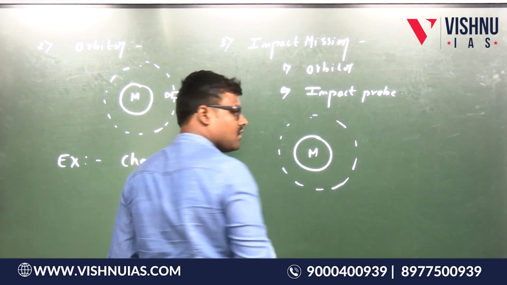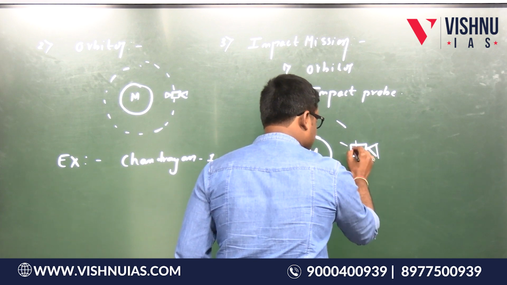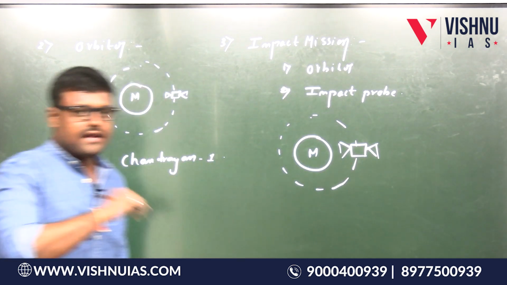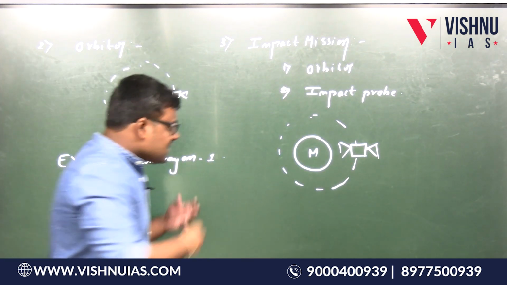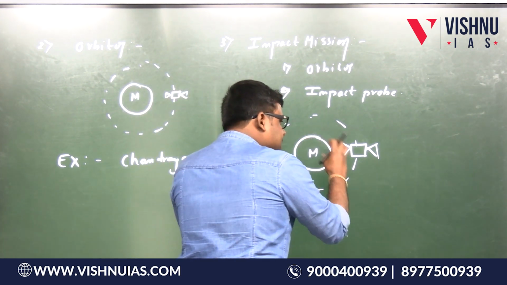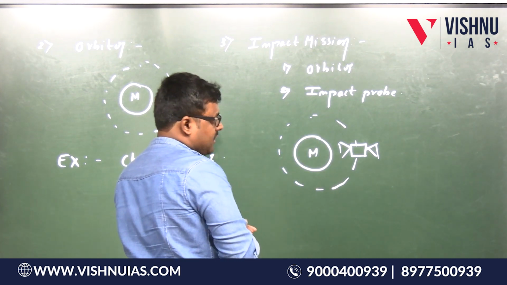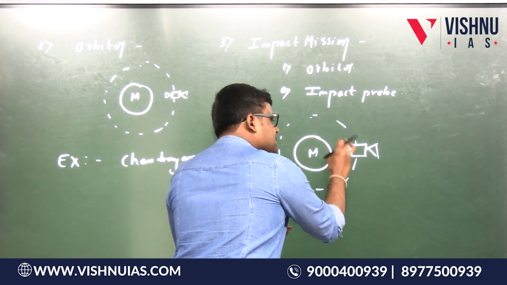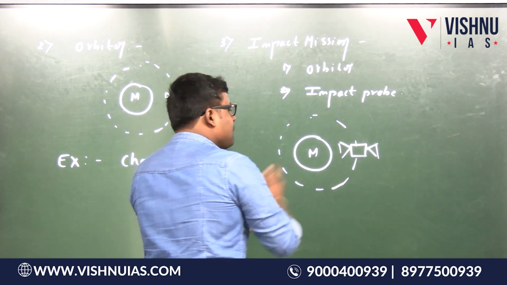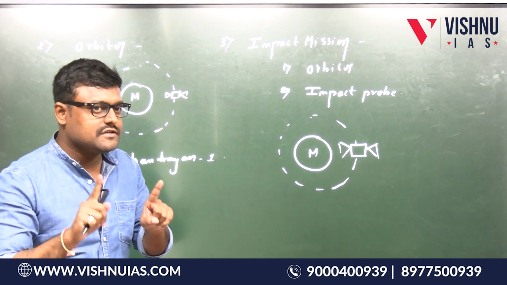Under this mission, we will launch a spacecraft to orbit around the moon. After the spacecraft makes a few orbits, there is something called the impact probe present inside this orbiter, and the impact probe gets separated from the orbiter and makes a landing on the surface of the moon.